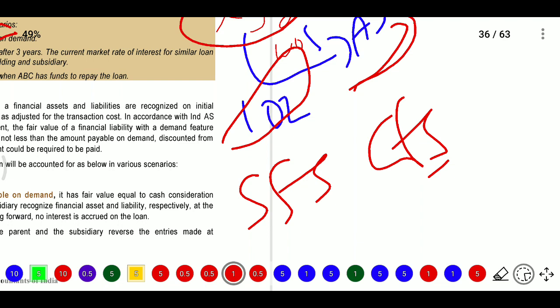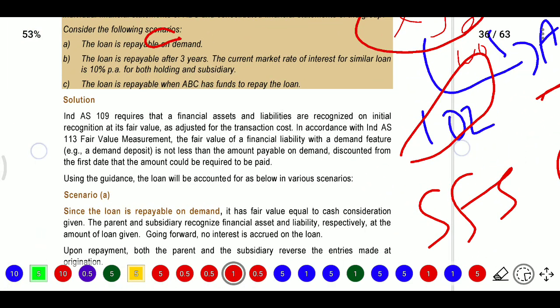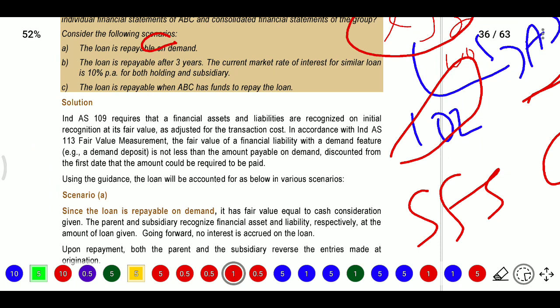But it is the other country, because they have any foreign currency changes, it will be accounted as per that. So here first we will see in India, AS 109 requires that financial assets and liabilities are initially recognized at fair value. So whatever the financial asset, whatever the method we are using for subsequent measurement, for initial recognition we need to measure at fair value, and we need to adjust the transaction cost if there is any cost.